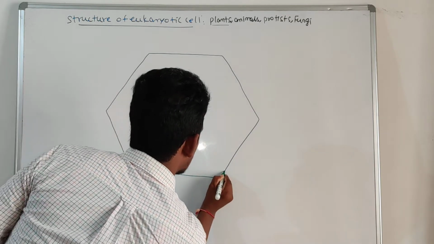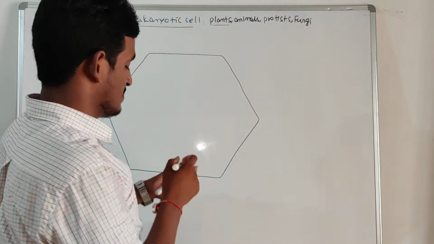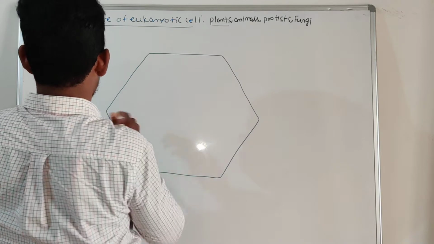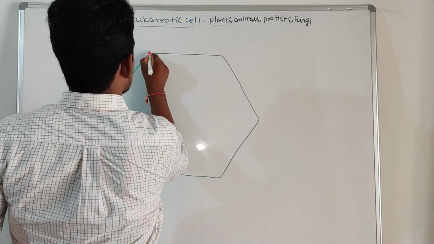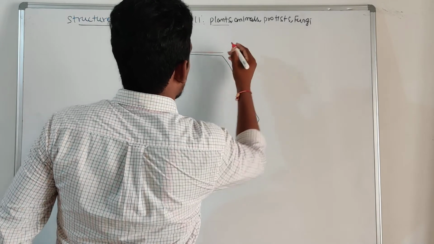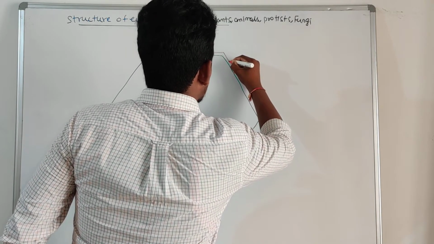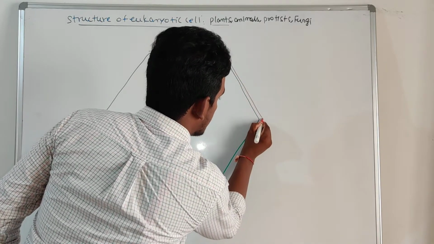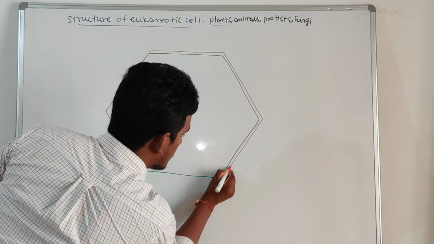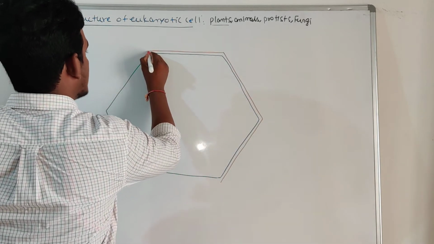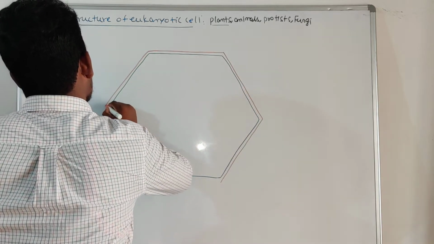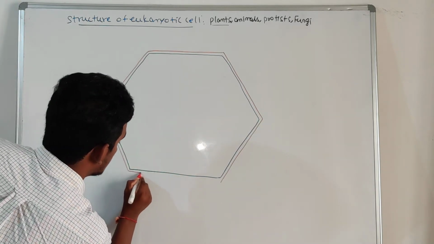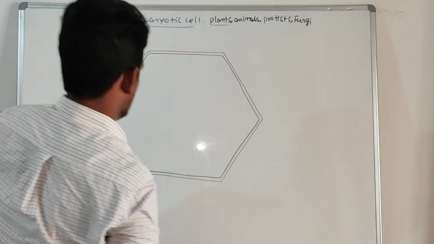So what is this layer? It is a plasma membrane, and that is surrounded by a middle lamella. So what is this layer? It is the middle lamella. It is present between the cell wall and the cell membrane, right? It is made up of calcium pectate and magnesium pectate, right? So it is the middle lamella.